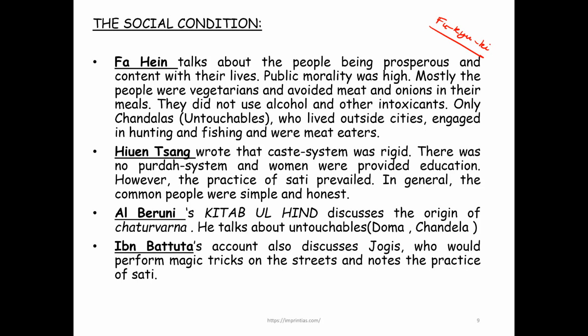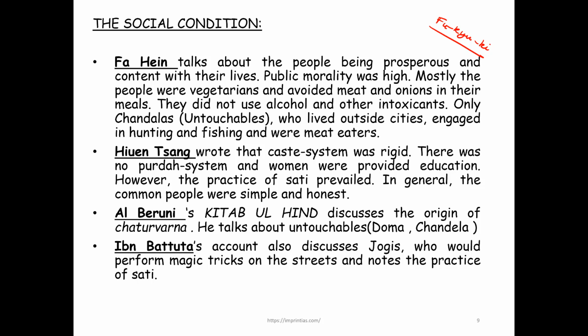Right, and Hiuen Tsang also gave a very detailed description of Nalanda, and he wrote about the Chalukyan system, and typically he said that the people of the Deccan were addicted to learning. He saw Ashoka stupas in Bengal also, and wrote about the social status of Vaishyas and Shudras. Right, besides talking about the Parda system, and there was no Parda system, that's what he said, and he said there was a caste system as well.